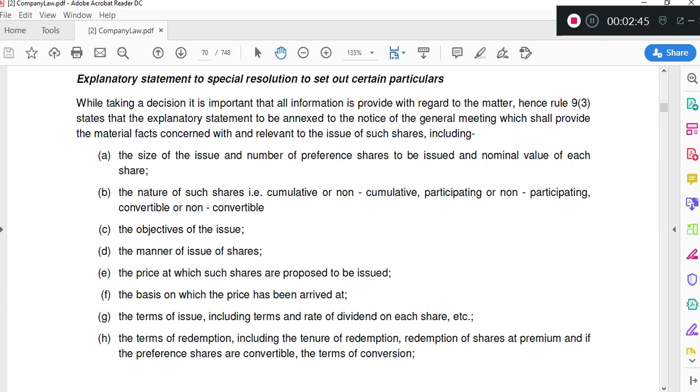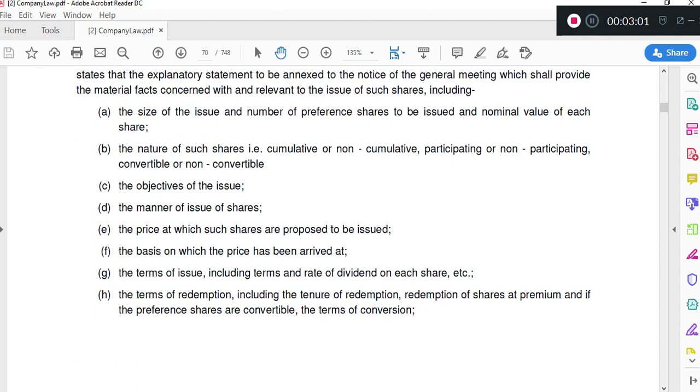And these additional disclosures will help the shareholders to understand the purpose of the resolution and to understand the contents and the reason behind the resolution properly. So explanatory statement is always attached to special resolution, and you will find different disclosures that we have to give under different sections in the explanatory statement.